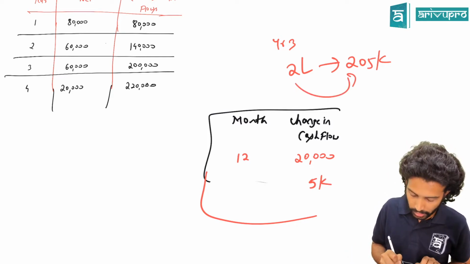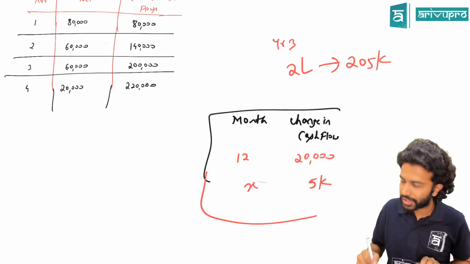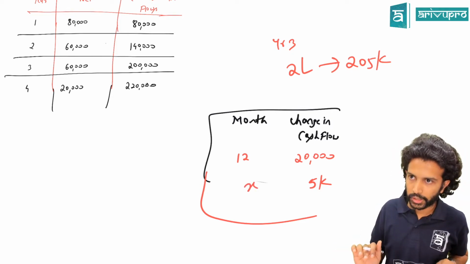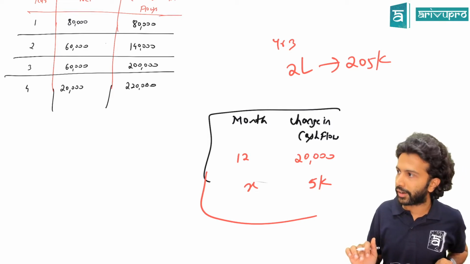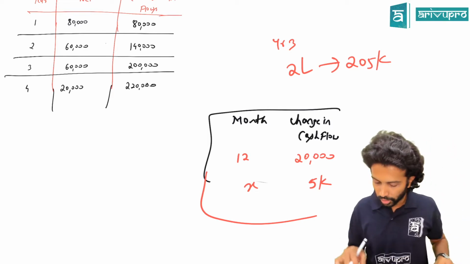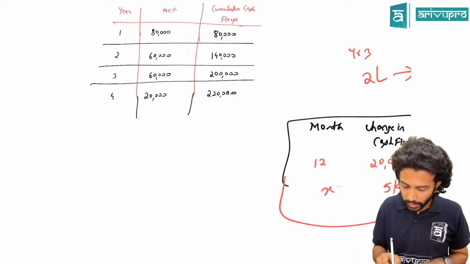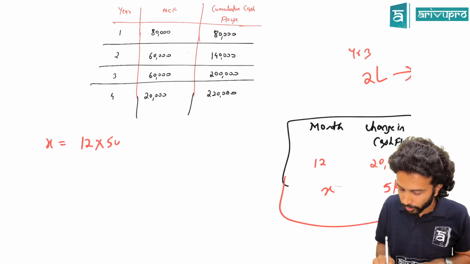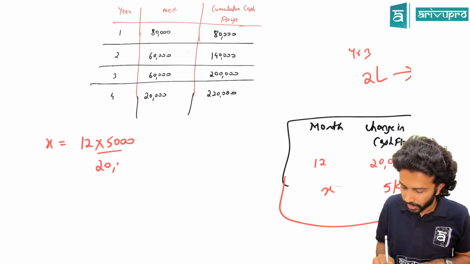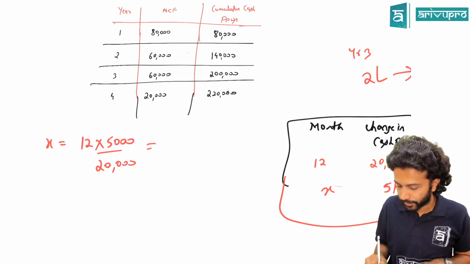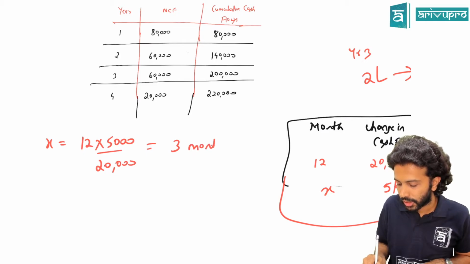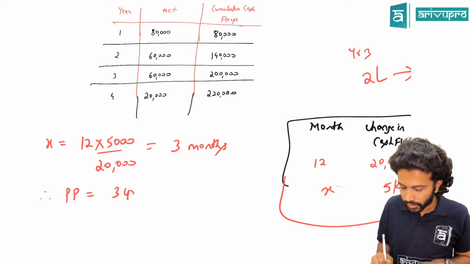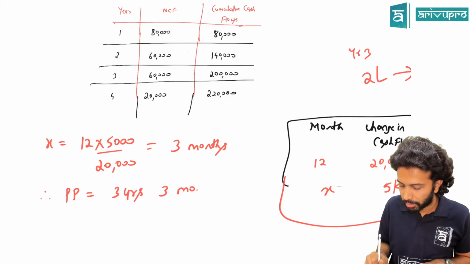This change will be achieved in how many months is what we are trying to find out. Got it? Or once more? So what is X here then? X is equal to 12 into 5,000 divided by 20,000, which is how much? 3 months. That means what is your payback period? Therefore, PP is 3 years, 3 months.